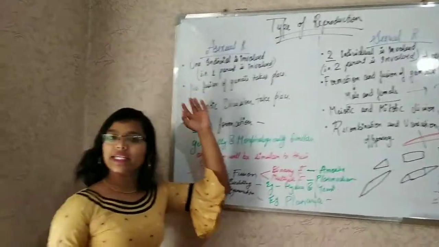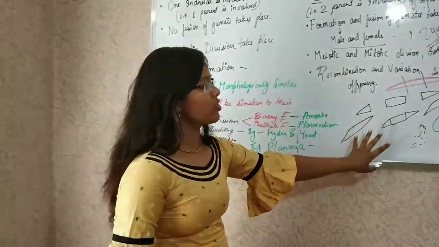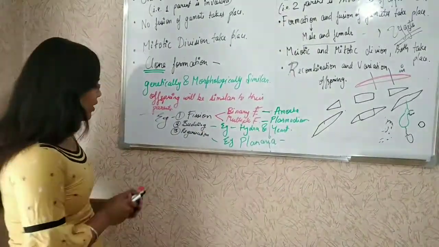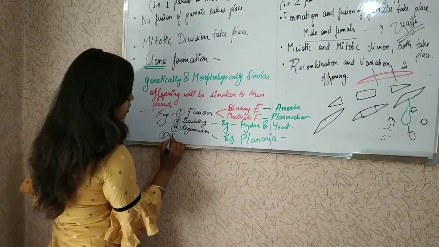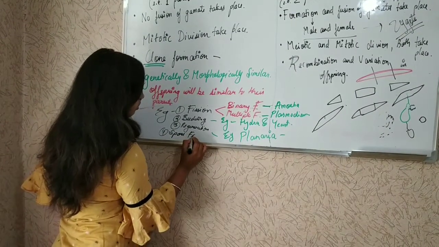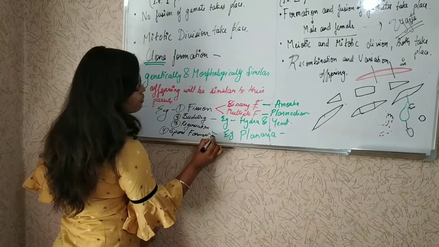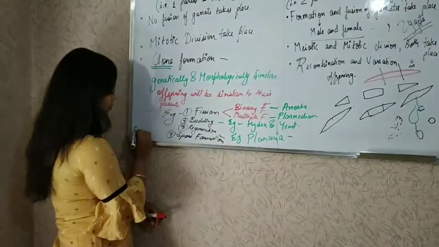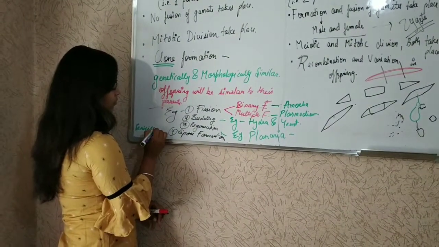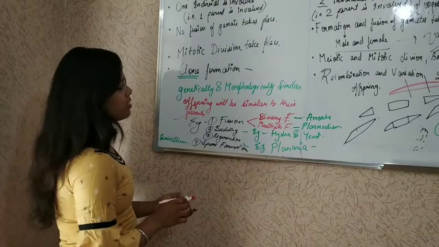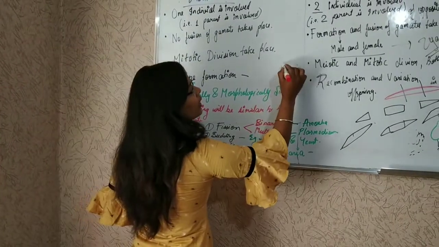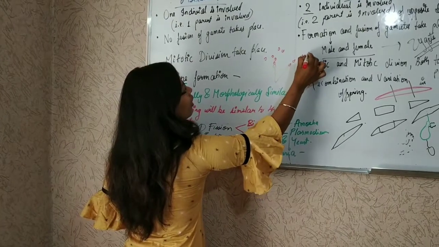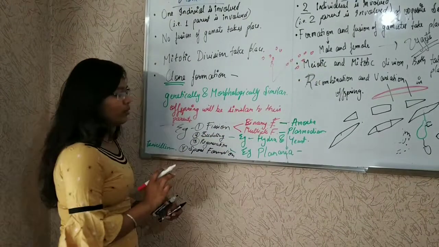So this was asexual reproduction and this was sexual reproduction, a small review. One more example we have is spore formation. For spore formation, we have the example of penicillium. In penicillium, spores are formed like this.